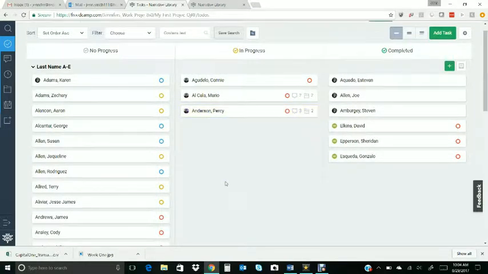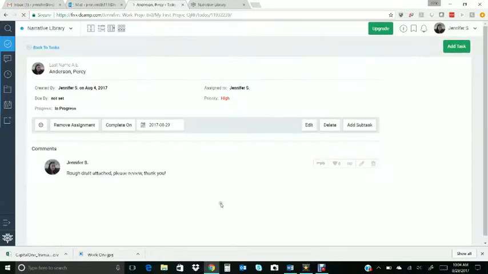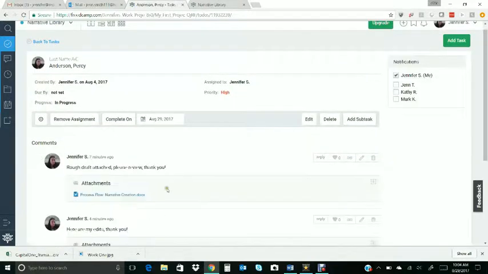So hopefully this will really increase the visibility that we have with our partners, with the project manager, with each other. We can very quickly see who's working on what, what stage of the process they're in. But as you can see too, there's still a lot of room for your own personal touch, different ways that you want to work through these tasks. So definitely feel free to, if there's a certain way you want to do the comments or anything like that, work with your partner, figure that out for yourselves.